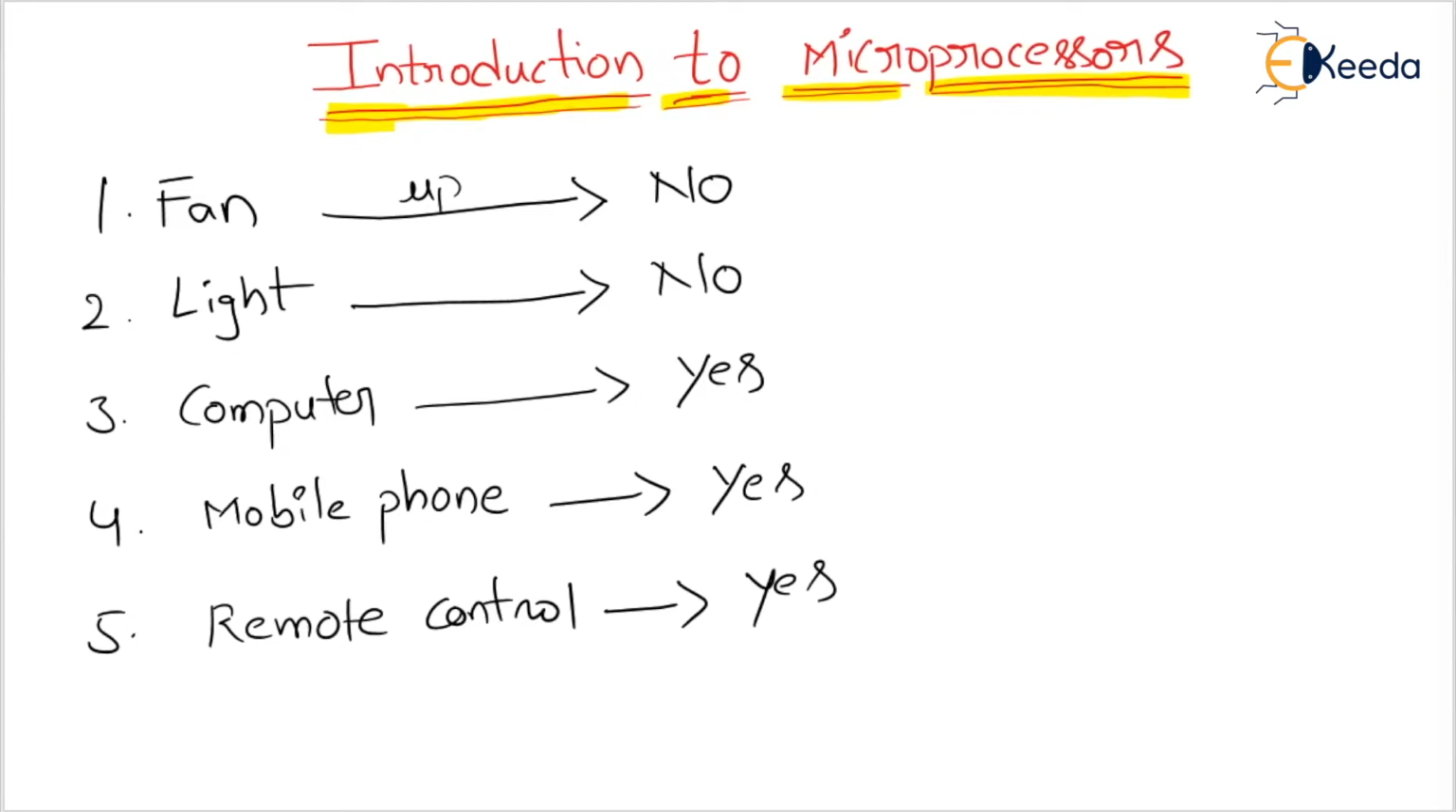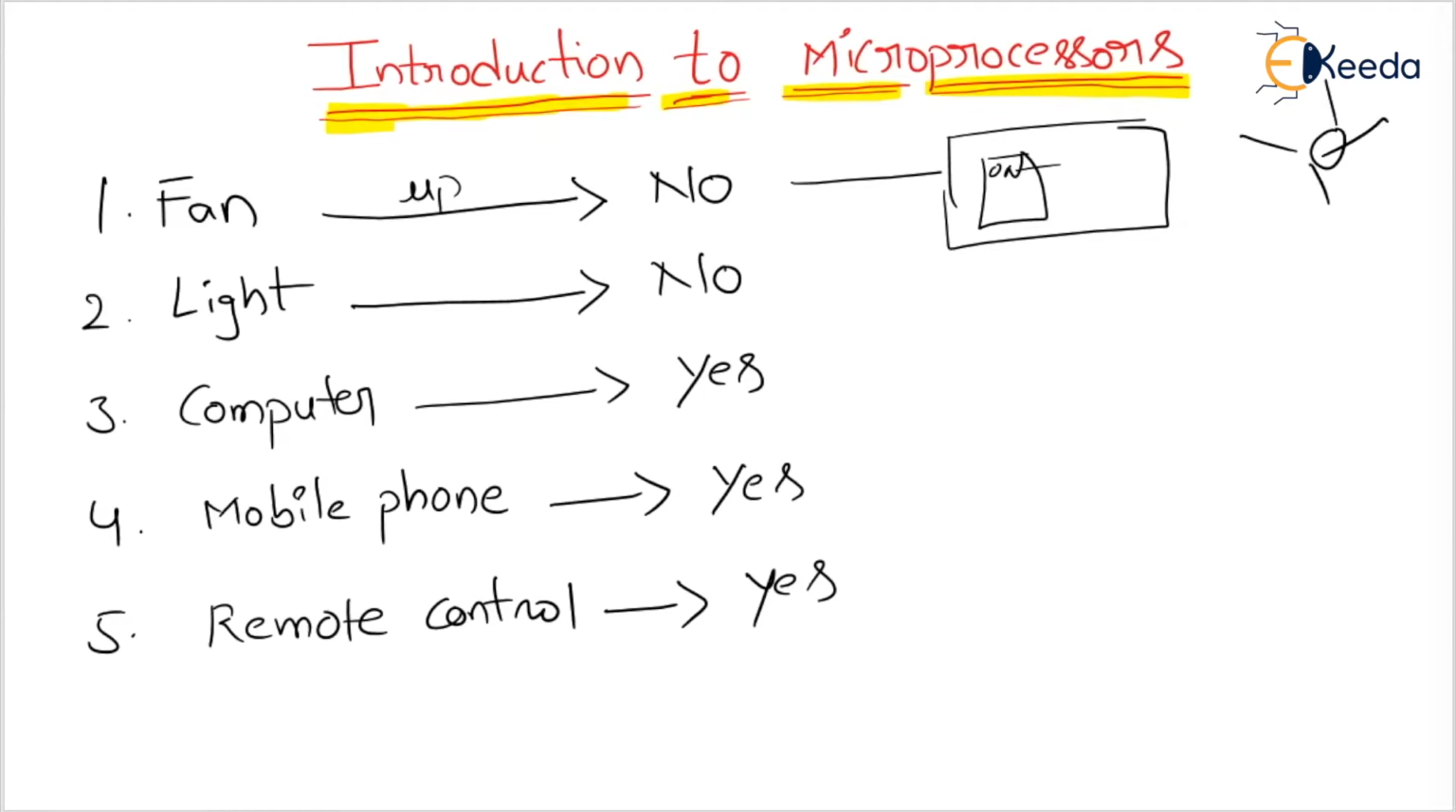Now coming to the fan. Why does the fan not require a microprocessor? How can you operate a fan? If you want to switch the fan on and off, you simply go to the switchboard and press the on button. Then the fan will rotate. If you want to make it off, simply press the off button. Then the fan will be off. So this is the operation of the fan.